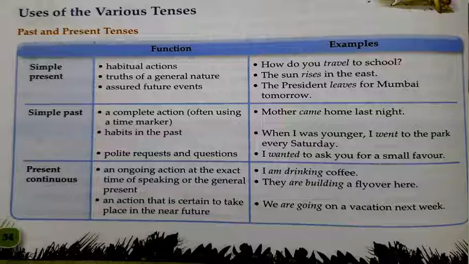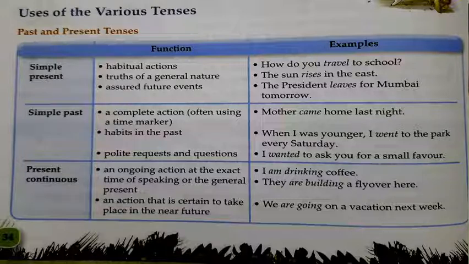Then, next example, you can go through truths of general nature. So the next use is truth of general nature, meaning whatever the universal truth, that is indicated by using simple present tense. The sun rises in the east. So whatever the general things, those we express using simple present tense.